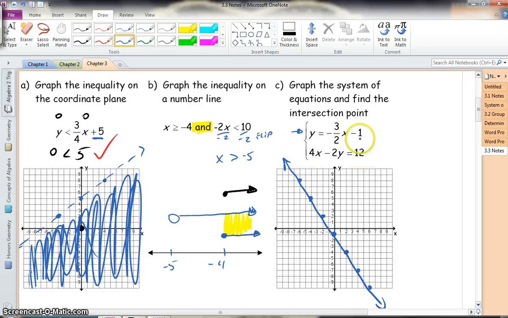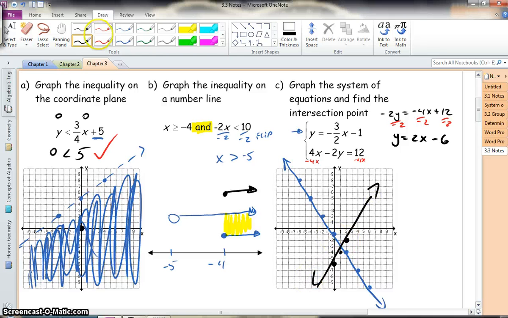Now this one, it is not in slope-intercept form, so we have to manipulate it first. So let's subtract our 4x. So I have negative 2y equals negative 4x plus 12. Divide everything by negative 2. And I'm left with y equals positive 2x minus 6. All right, so now let's graph that. We have negative 6, and from there we're going to go up 2 over 1. Up 2 over 1. Up 2 over 1. All right, now, so this is my point of intersection, the red dot there.